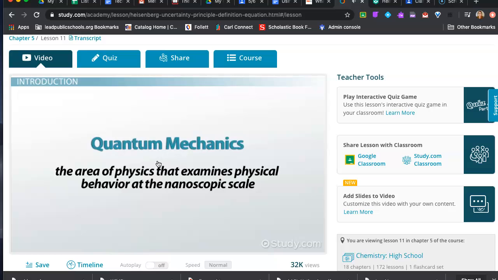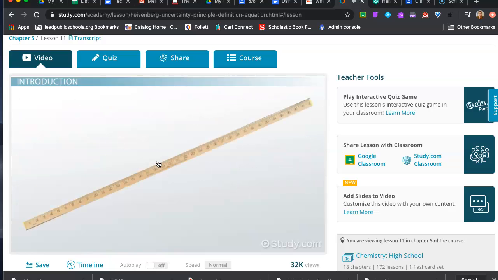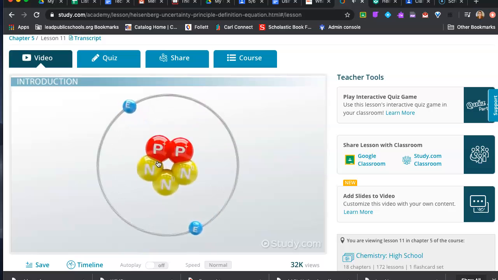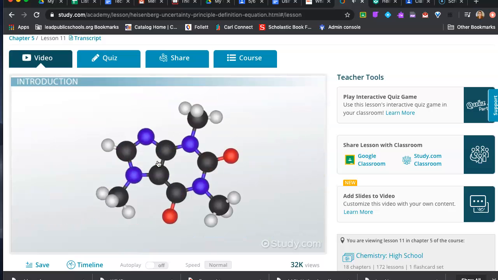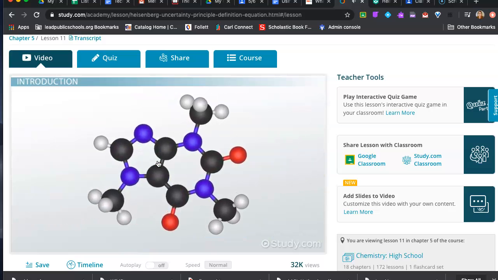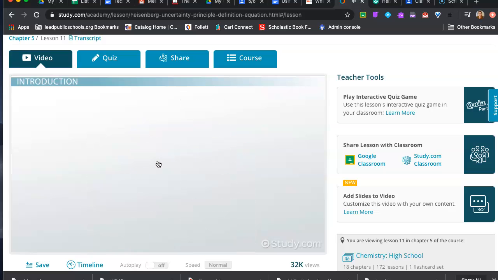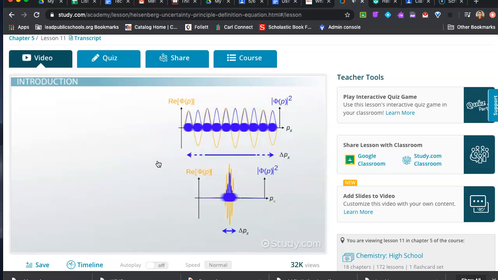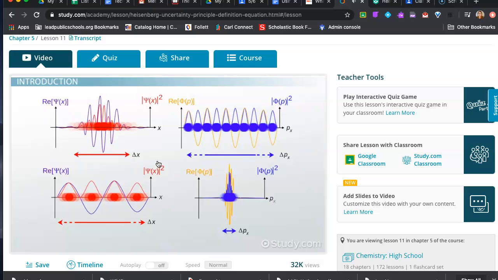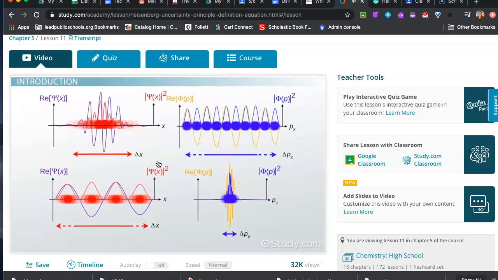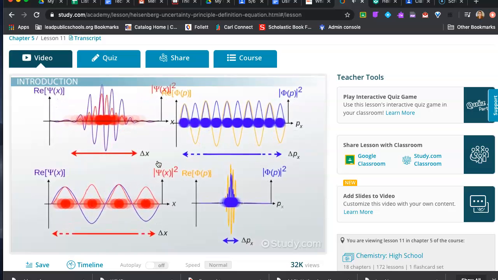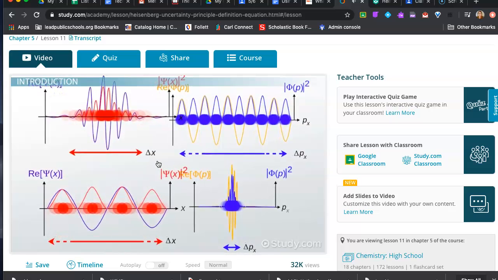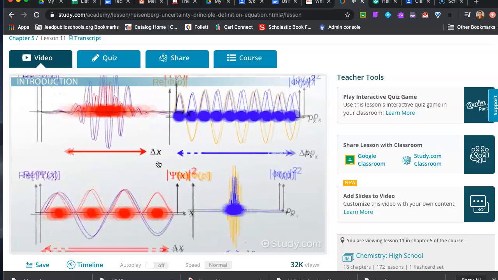Quantum mechanics is the area of physics that examines physical behavior at the nanoscopic scale. There are 1 billion nanometers in a meter. Particles at this scale, like individual atoms and molecules, are so small that they are impossible to image. This is what makes the field of quantum mechanics so difficult and so crucial. Because we cannot directly observe physical behaviors at this scale, they are exceedingly difficult to understand and predict.